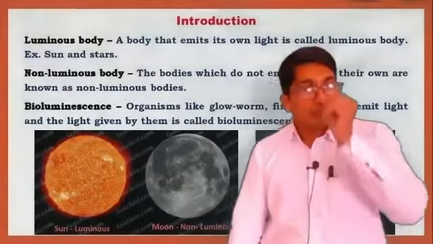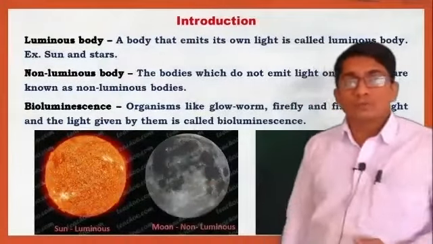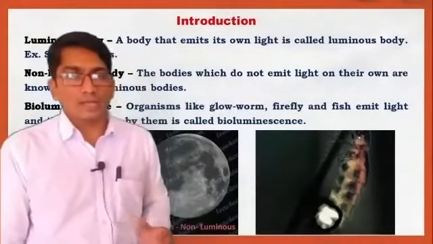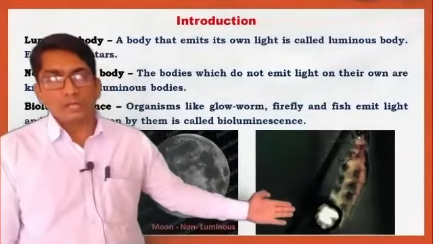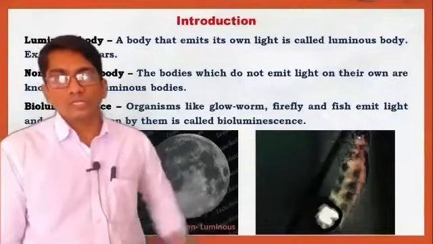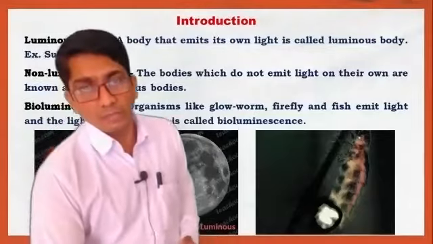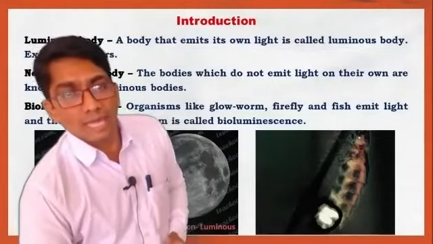So let's see here. These are the types of bodies, the sources of light. And this one is bioluminescence. It emits the light itself. So these are some types of that.